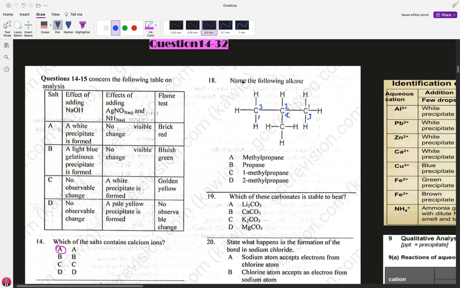The third carbon is prop, P-R-O-P. It could be propene, propane, or propyne, depending on the homologous series.